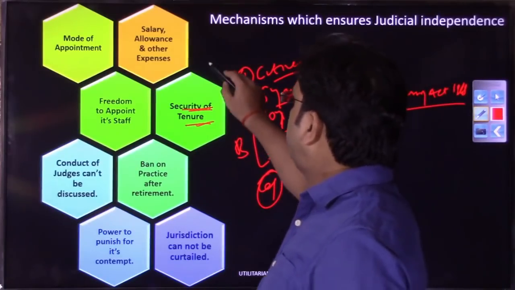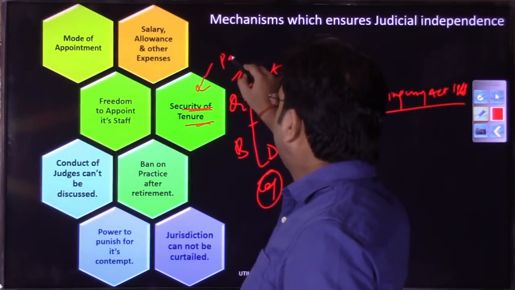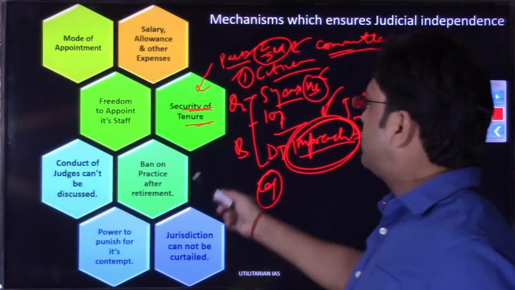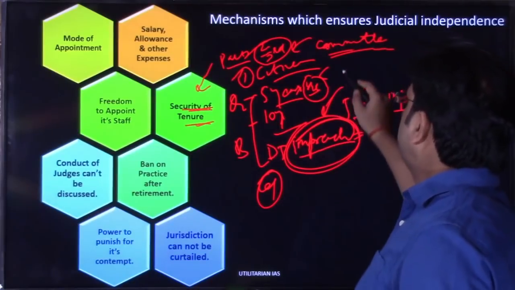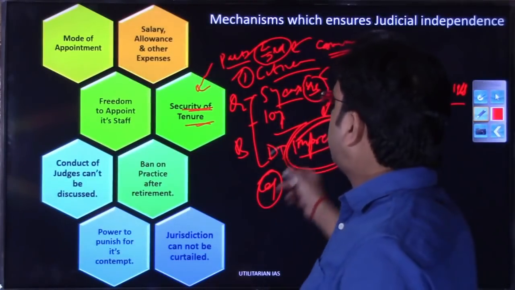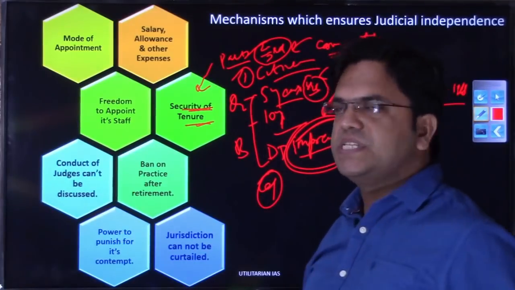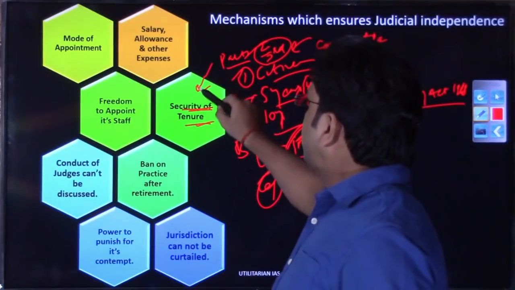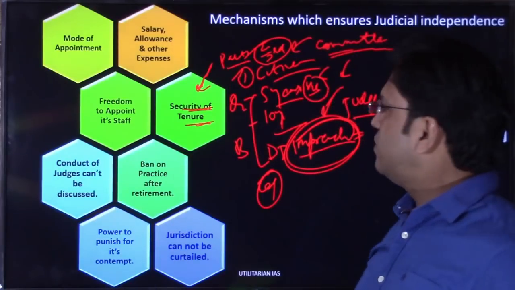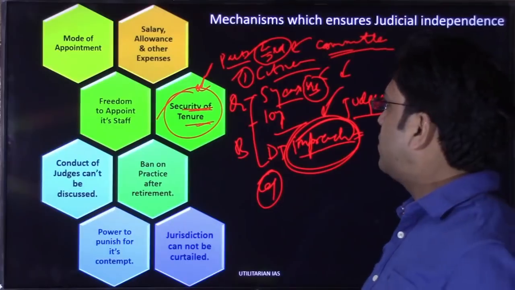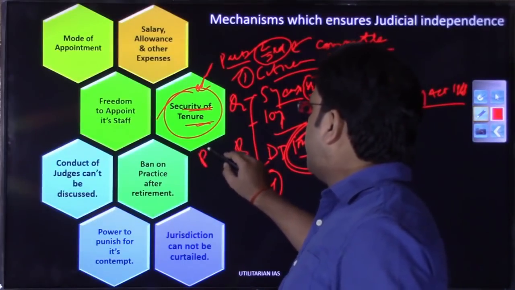Unless you bring a motion for their removal in Parliament, whichever house is trying to remove any of the Supreme Court judges will have to first institute an inquiry. After that inquiry, both the houses need to pass it by a two-thirds special majority. So it is owing to the difficulty involved in the removal of judges that it has been said they have security of tenure. They are not at the pleasure of the President.